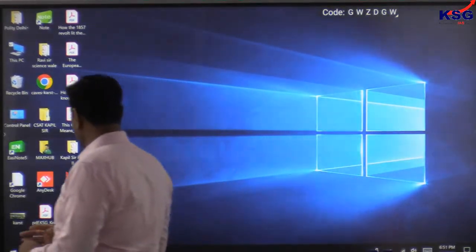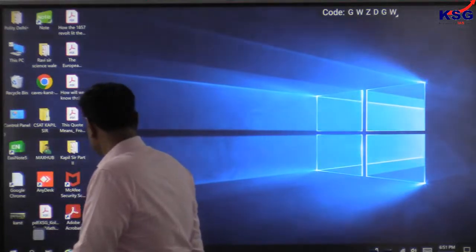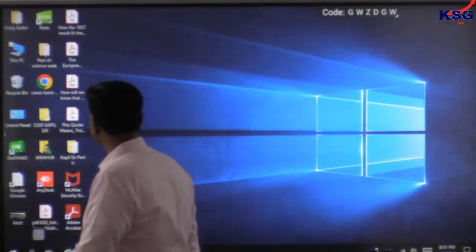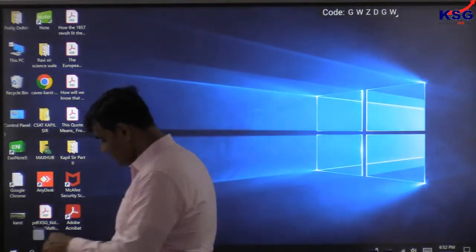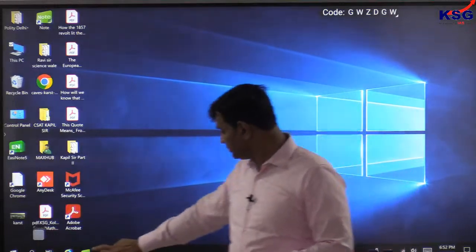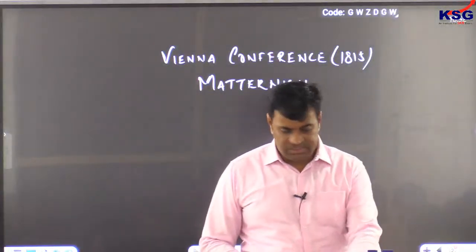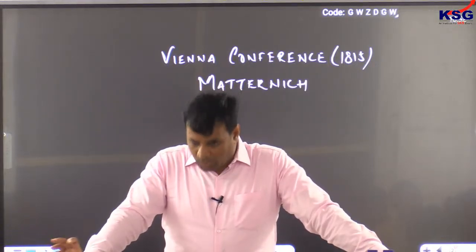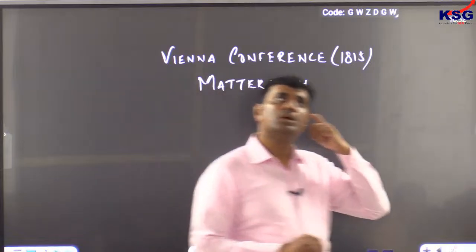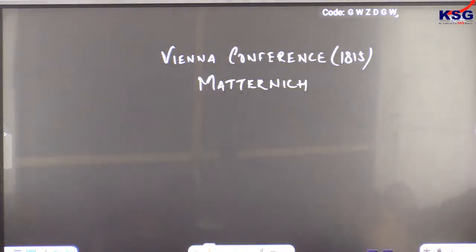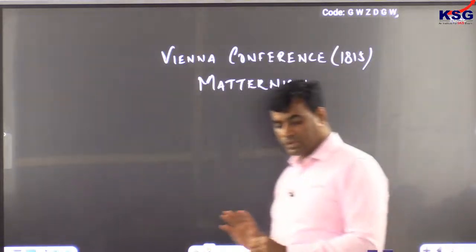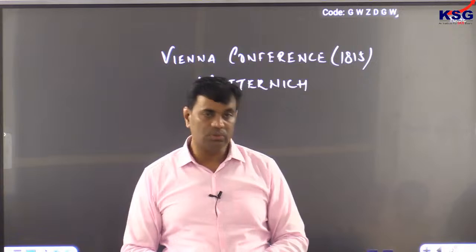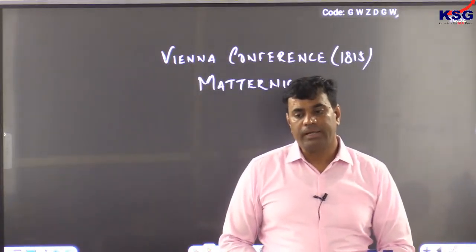During the Vienna Conference, Metternich provided for Austrian domination over Italy and Germany.